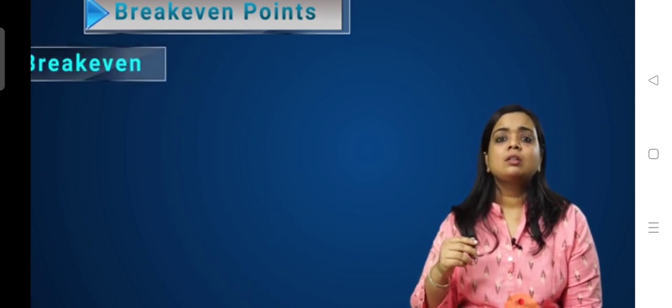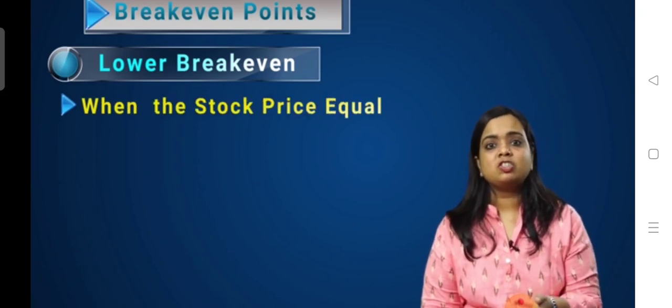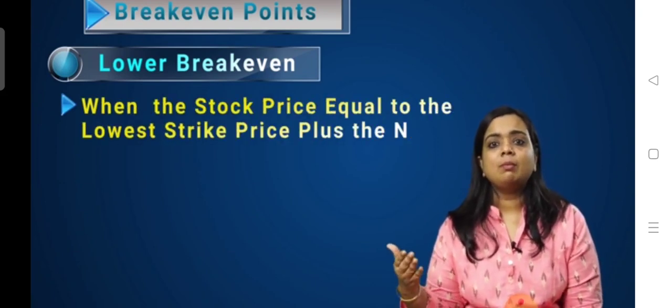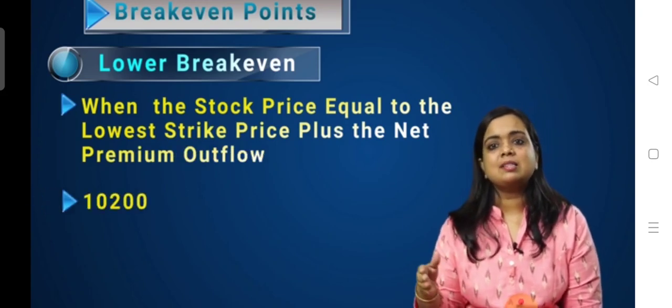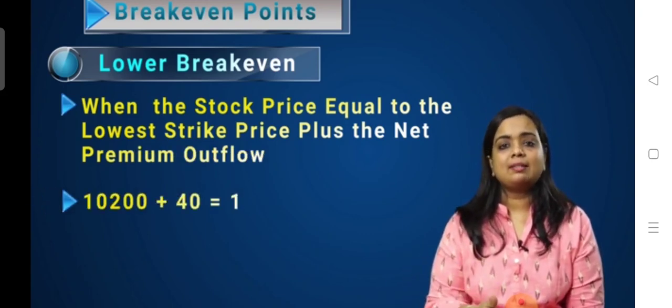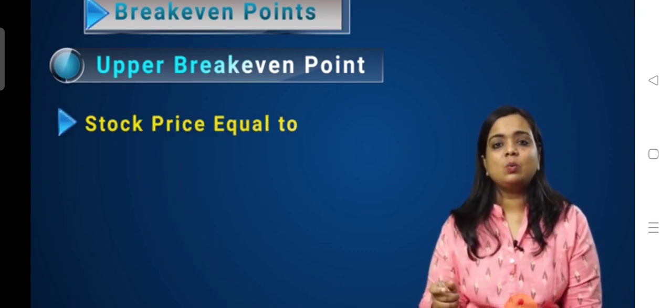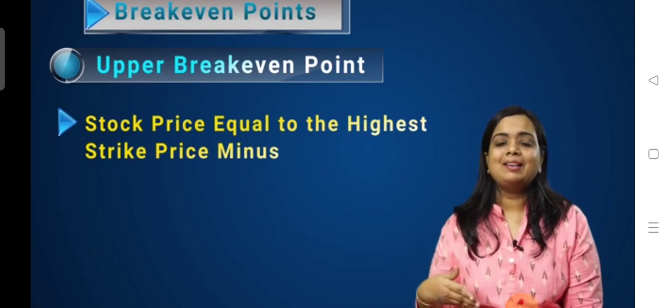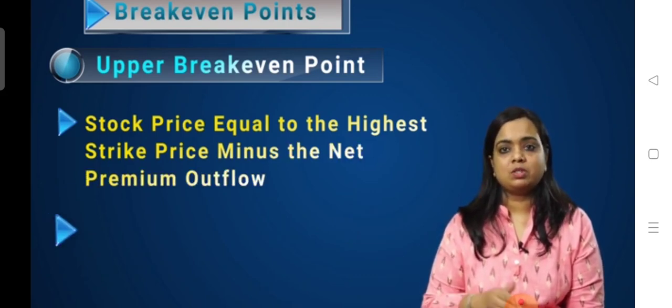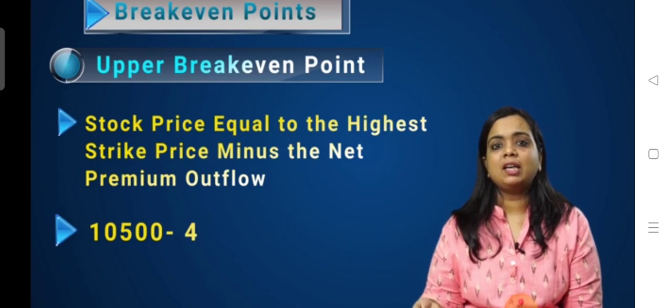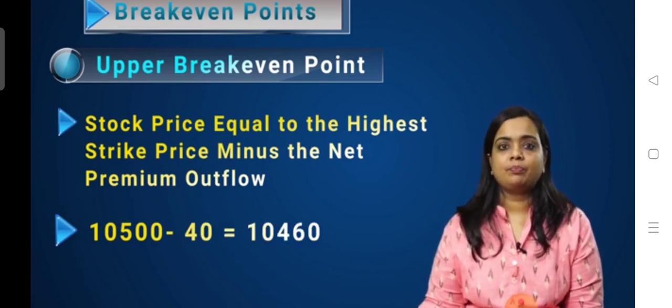Now let's talk about the break-even of this strategy. There are again two break-even points. The lower break-even point arises when the stock price equals the lower strike price plus the net premium outflow, which is 10,200 plus 40 rupees, equal to 10,240. And the upper break-even point is when the stock price is equal to the highest strike price minus the net premium outflow, which is 10,500 minus 40, which is 10,460.